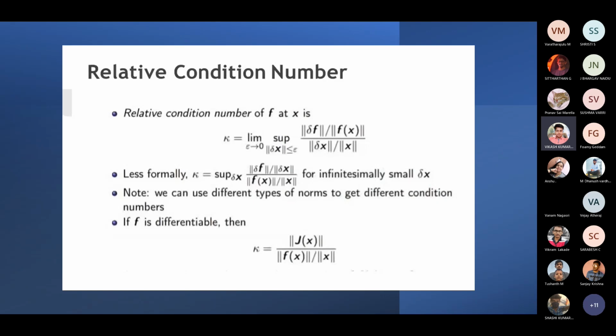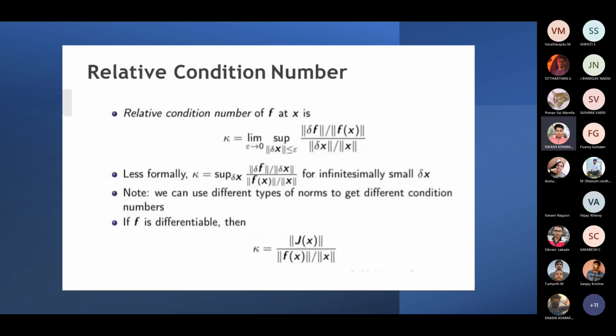Where if delta x is infinitely small, then relative condition number equals supremum over delta x of norm of delta f divided by norm of delta x, divided by norm of f of x divided by norm of x. And if f is differentiable, then relative condition number equals norm of Jacobian of x divided by norm of f of x divided by norm of x.